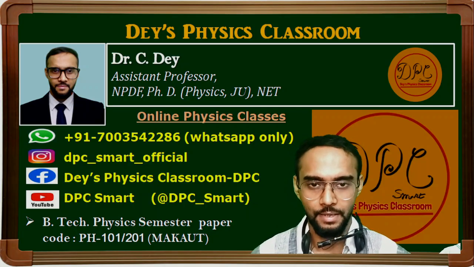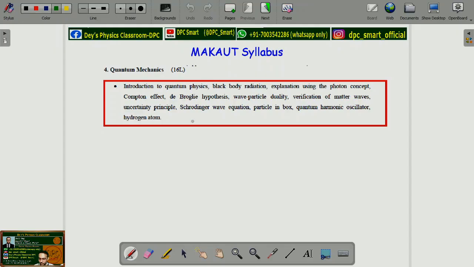So without wasting time, let's start the class. So this is the syllabus for quantum mechanics for MAKAUT B.TECH Physics, paper code PH-101 or 201. So it contains introduction to quantum mechanics, blackbody radiation, explanation using photon concept, Compton effect, de Broglie hypothesis, wave particle duality, verification of matter waves, uncertainty principle, Schrodinger wave equation, particle in box, quantum harmonic oscillator and hydrogen atom problem.